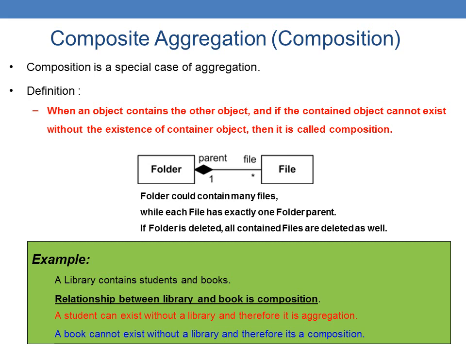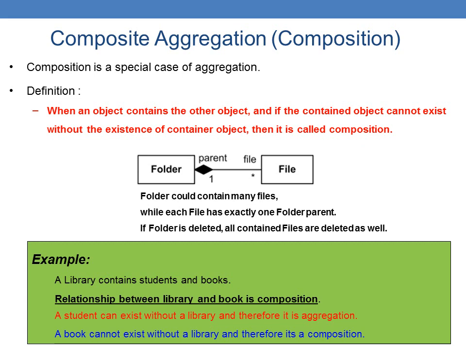Next one is composite aggregation. So composite is a special case of aggregation. The definition is, when an object contains the other object, if the contained object cannot exist without the existence of the container object, that is called composition. So this is a diagram of folder and file. Folder having different types of files.